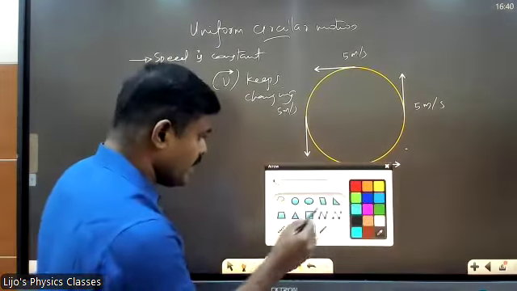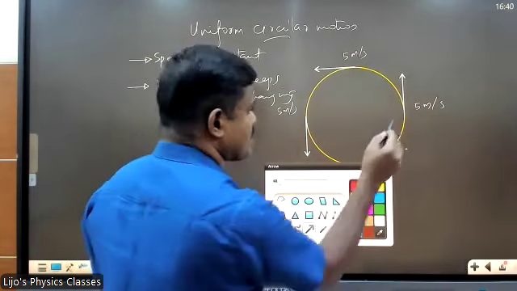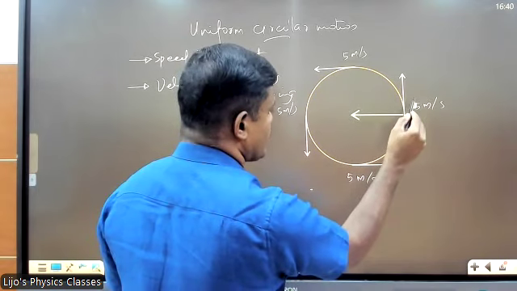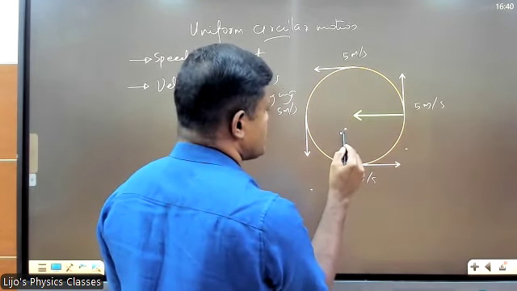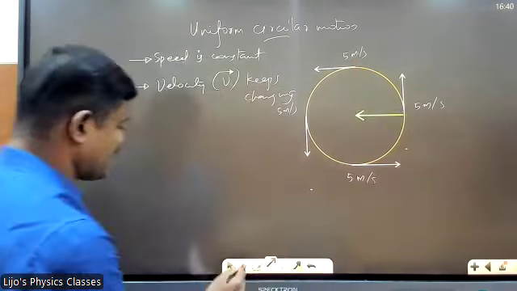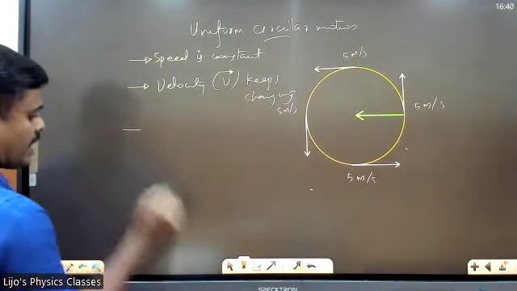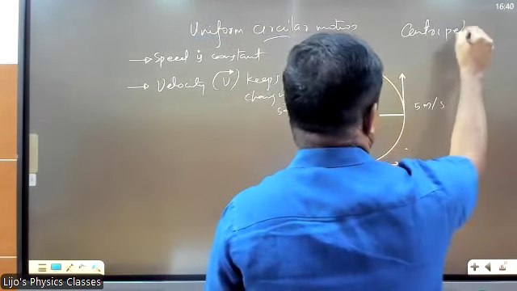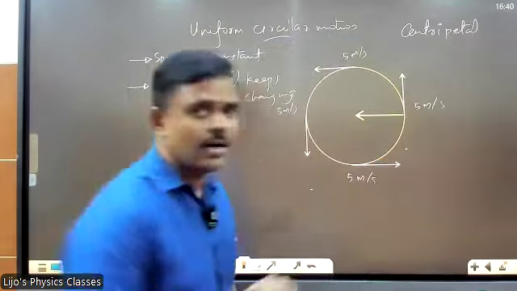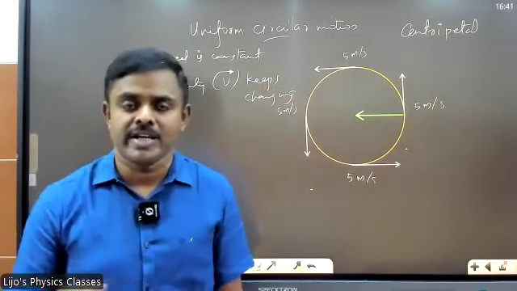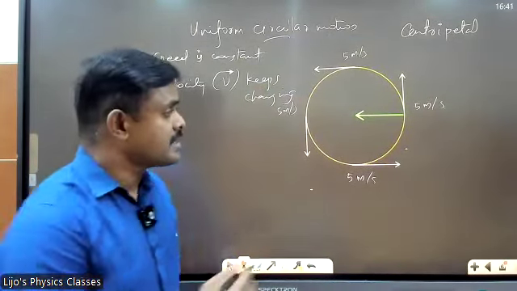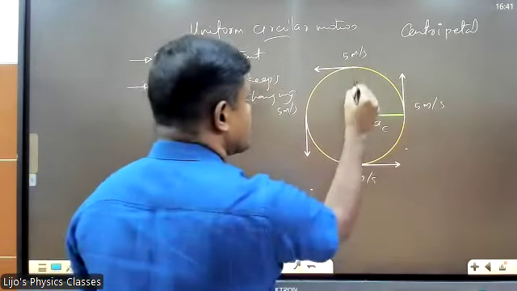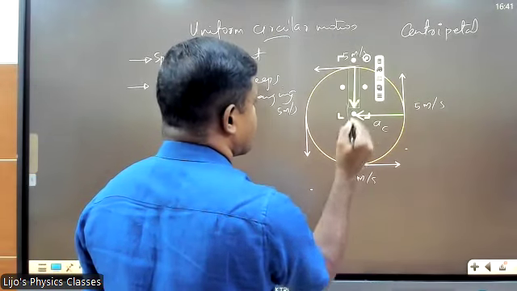That little guy is called centripetal force, or rather centripetal acceleration. Centripetal means to the center. There is a force called centripetal force, or there is an acceleration called centripetal acceleration. Why is it called centripetal acceleration? It is acting towards the center, right here, everywhere for that matter.